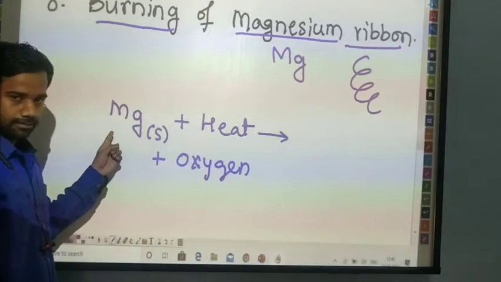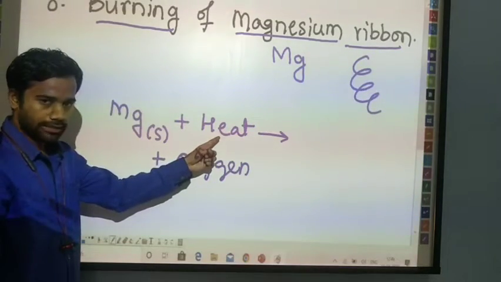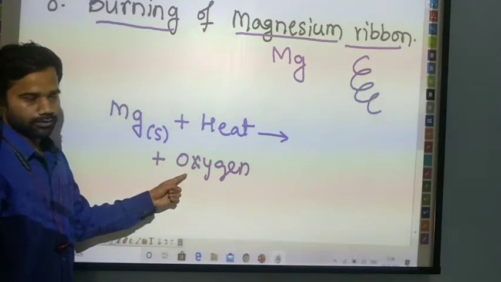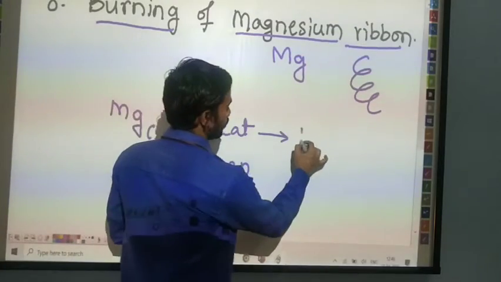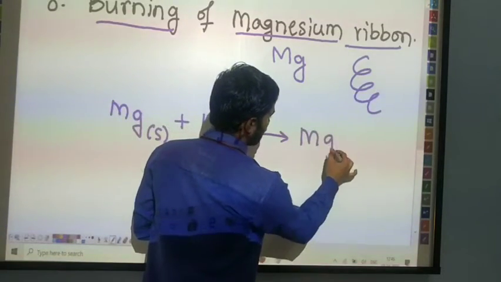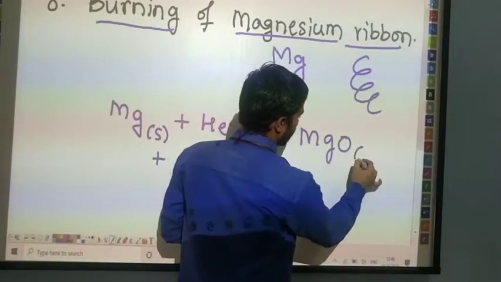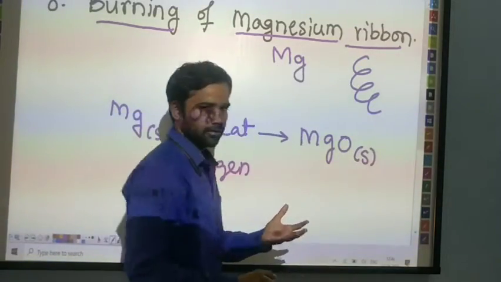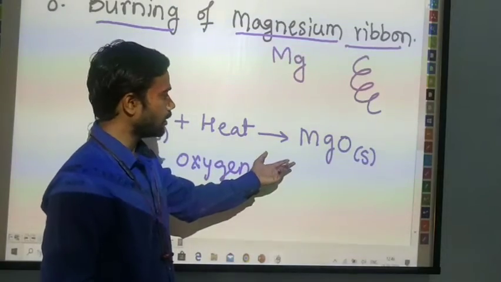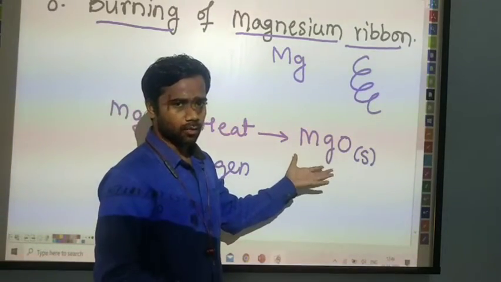Okay, we are heating the magnesium ribbon. We require heat in the presence of oxygen. What are we going to get? We are going to get magnesium oxide. What we are getting here is magnesium oxide, a white powdery solid.